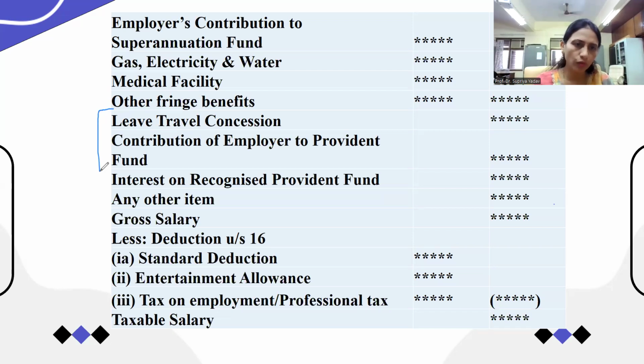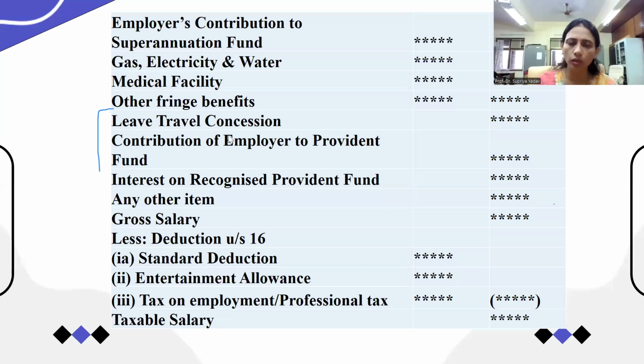From here we have another kind of item of the salary. Leave travel concession is also considered as salary. Then the employer's contribution to the provident fund is also considered a part of the salary. The interest on recognized provident fund, and any other items provided by the employer to the employee, are also known as salary. So after adding all these things, let's see what we are going to add here.